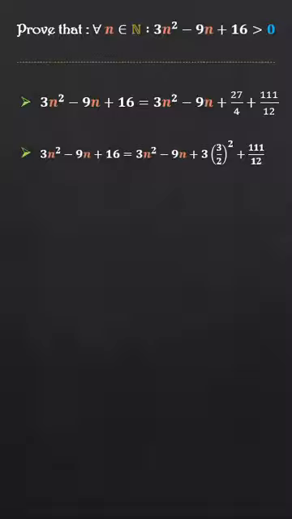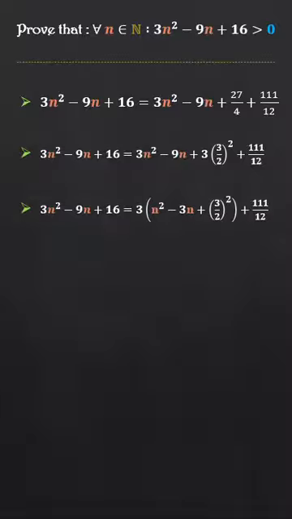By extracting the number 3 as a common factor from the first three terms of this sum, we would have 3n² − 9n + 16 equals 3 times (n² − 3n + (3/2)²) plus 111/12.